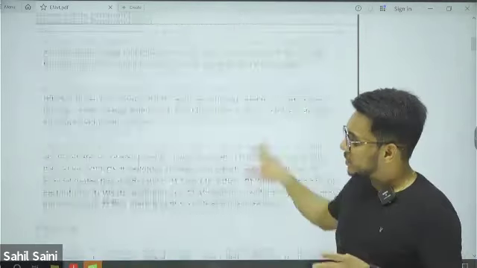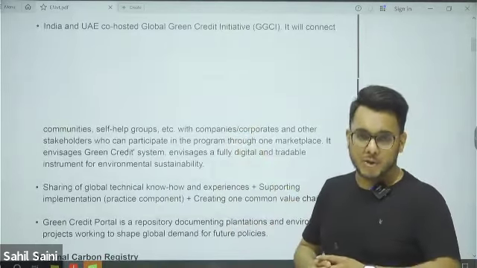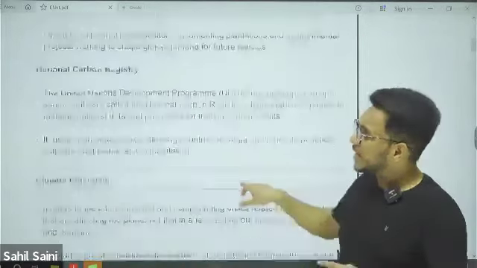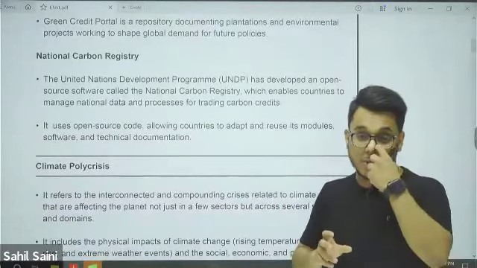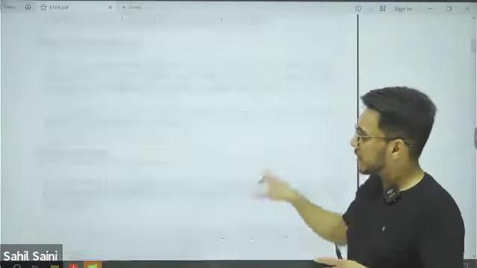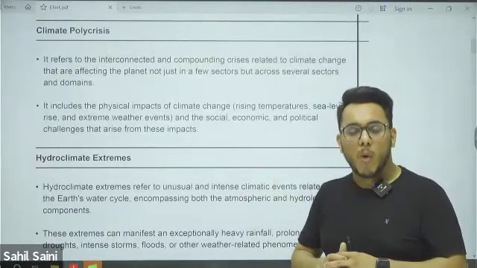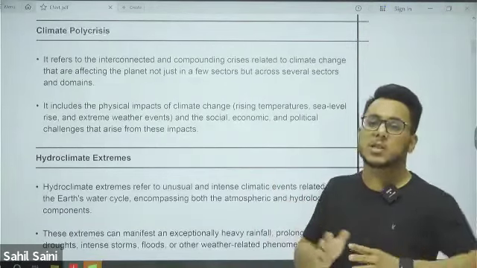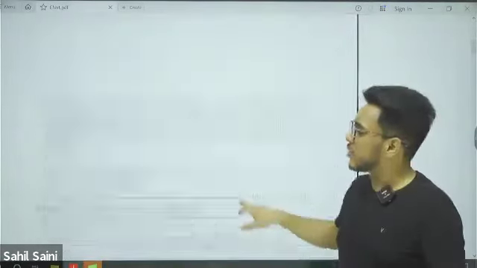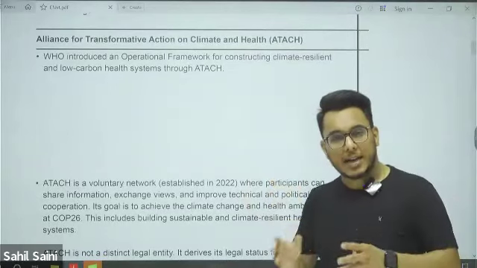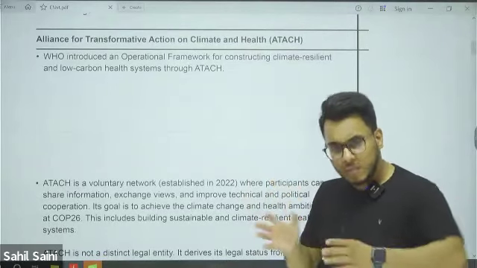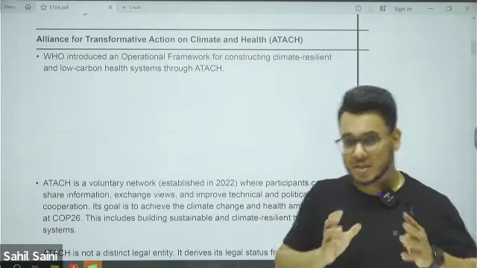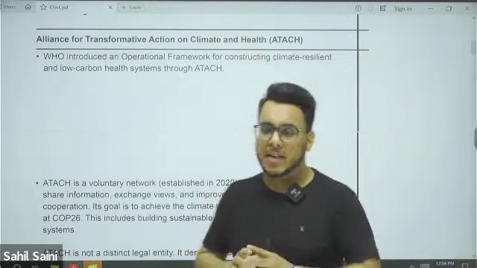Then, on similar lines, there is a global program also, the Green Credit Initiative, launched by India and UAE. Then UNDP's National Carbon Registry, which will be software to manage carbon credits, we discussed. Then we discussed the climate polycrisis, which refers to the interconnected nature of crises, where one crisis leads to another. Then hydroclimate extremes. Then we discussed ATACH, which has been established as a platform under the WHO, where experts, countries, and stakeholders can share information with respect to climate and health.